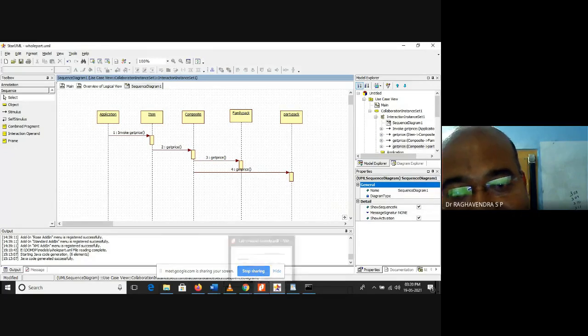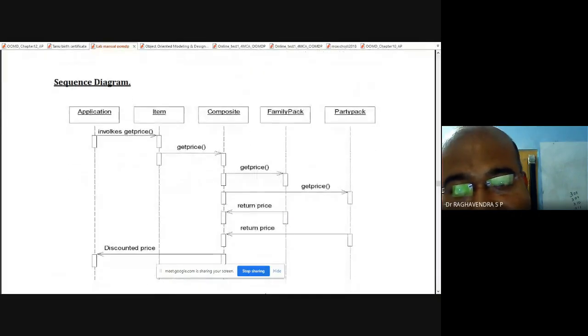Then we have the results. Return the price, return the price from composite, and from composite to application the discounted price.